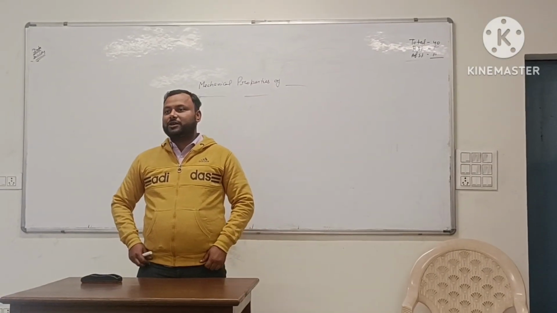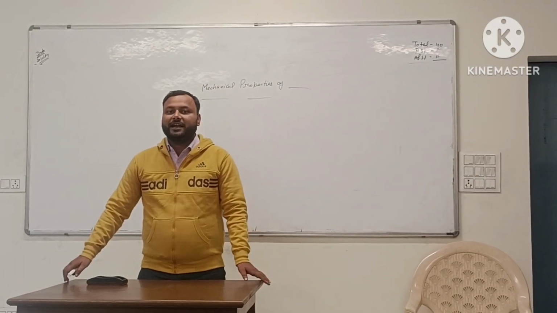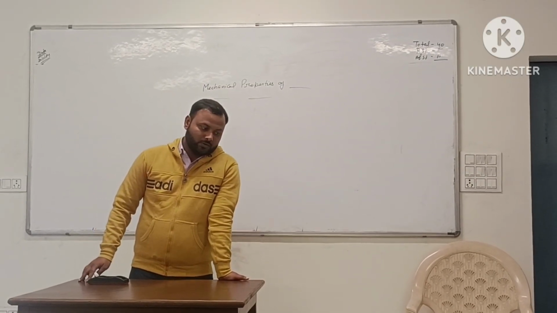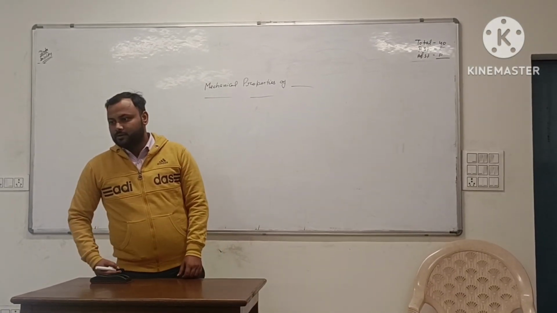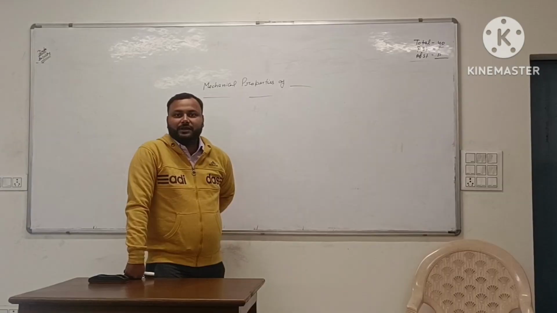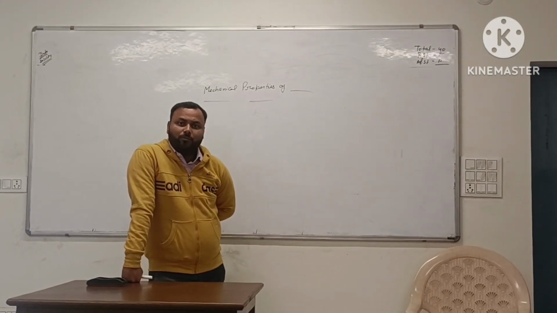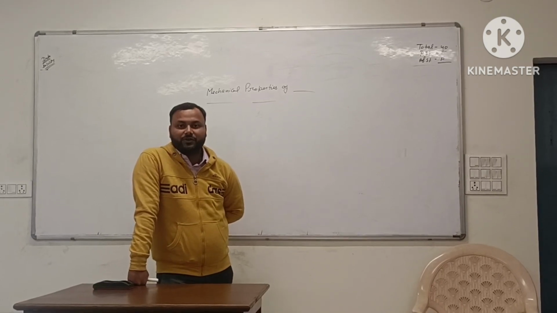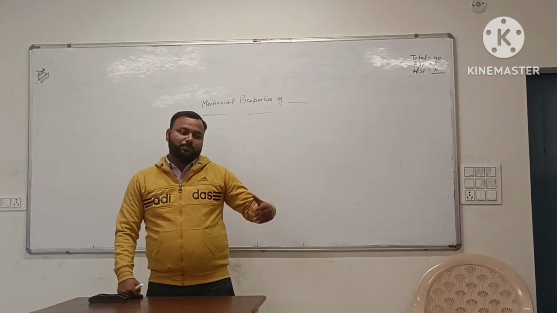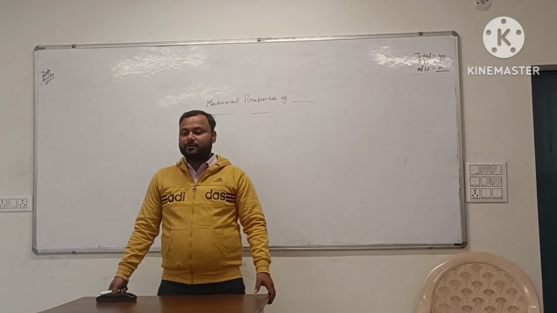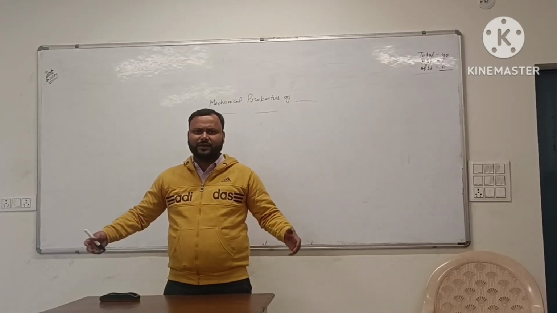When we are studying properties of solids, what is a solid? A solid is something which has its atoms in a fixed lattice. So, when we say that the atoms are in a fixed lattice, there is a phenomenon that occurs when we apply a force: the material will be deformed, its configuration will be changed. Why will the configuration change? Because in previous chapters we said that when we apply a force, the position, displacement, velocity, and all the other factors are there.